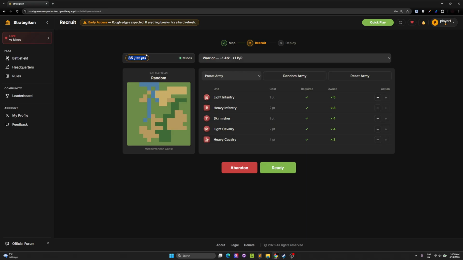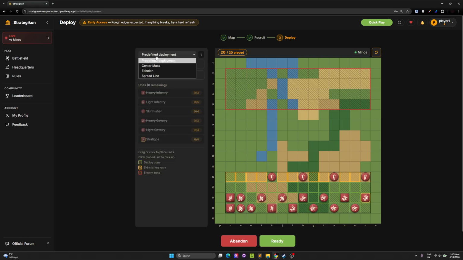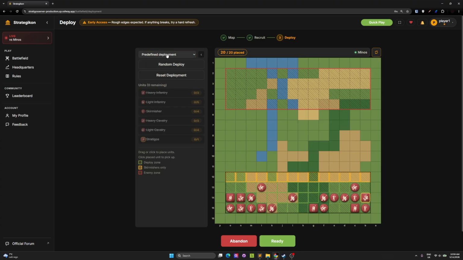And here you can see you have 35 points. My opponent is already ready. You can see here the green, of course, is ready, it is AI. And here you can see the deploy phase. We have 20 pieces. We might have 19 pieces, 18 pieces, 21 pieces. It depends. The only rule when it comes to pieces is you must have at least one. Again, you can have some predefined deployment or random ones.